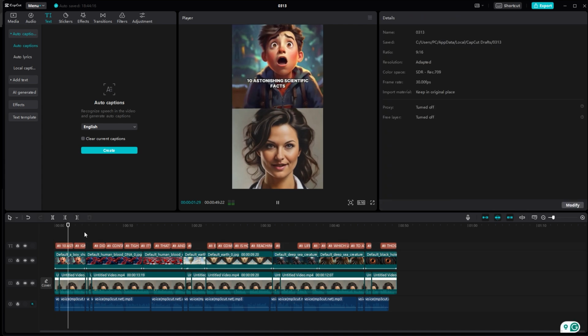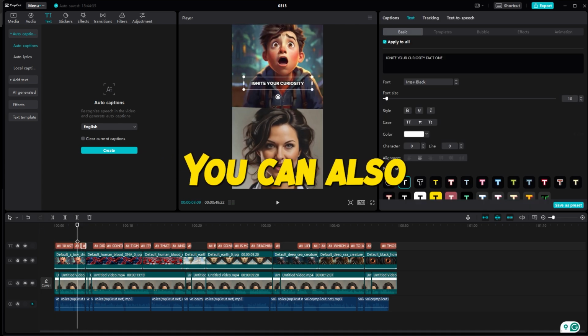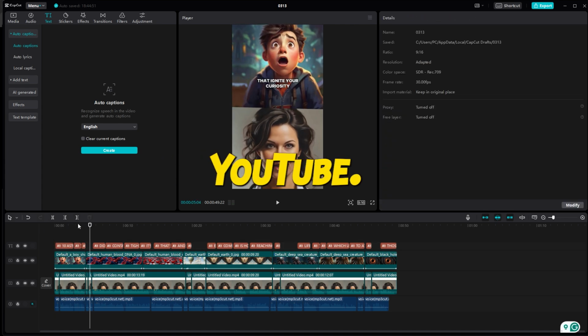Export the video and upload it to TikTok. You can also share the same video on YouTube.